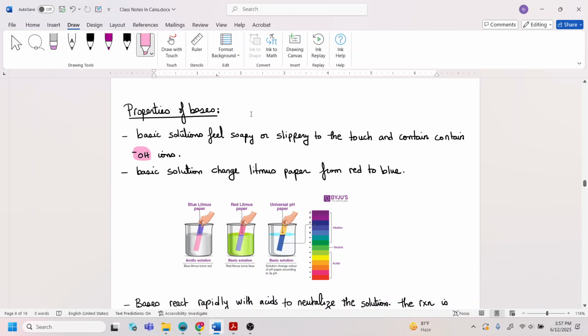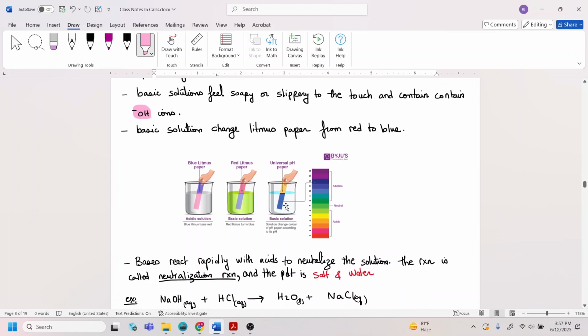And normally we test the pH with litmus paper. A litmus paper is a pH paper, and a pH paper is a paper that changes color based on the solution that it is in. So if you put the pH paper in an acidic solution, it's going to turn pink in color, and this is the acidic version of the colors.